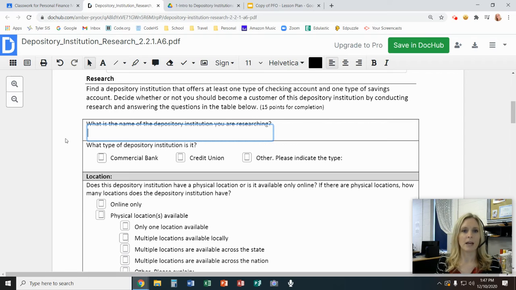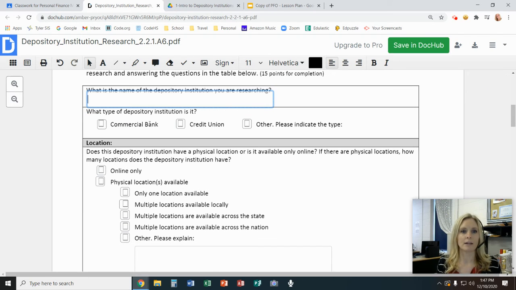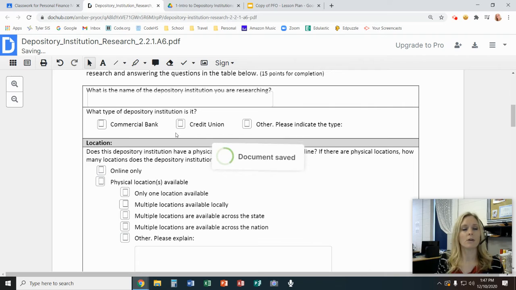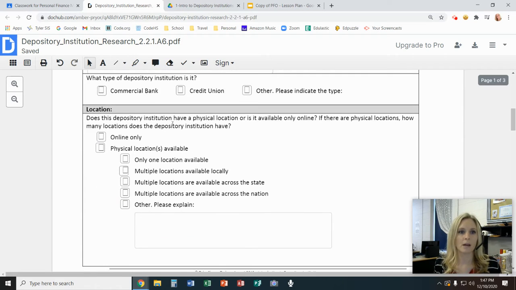Then you'll simply put the name of the bank you're researching and then tell me what type of bank it is. It should either be a bank, a commercial bank, or a credit union. And just a hint, the only credit union in Salem is Riverways. So if it's not Riverways and it's in Salem, then it is a commercial bank.